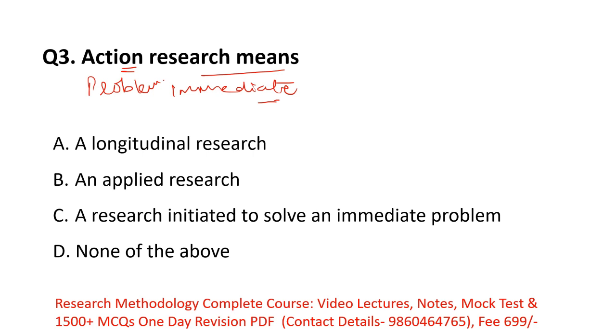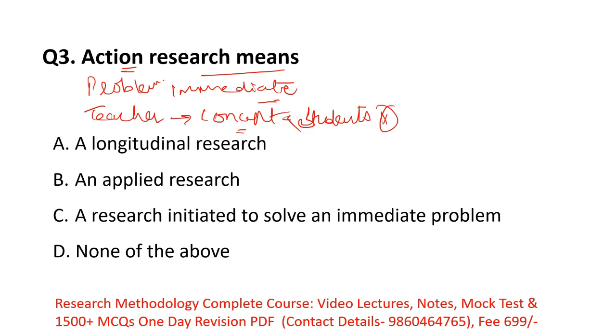Let's say, for example, a teacher in a classroom is teaching some concept and students are not understanding this concept. So in this case, what will the teacher do?